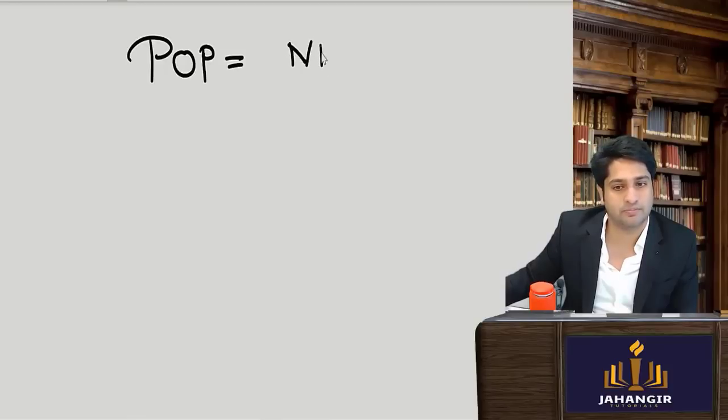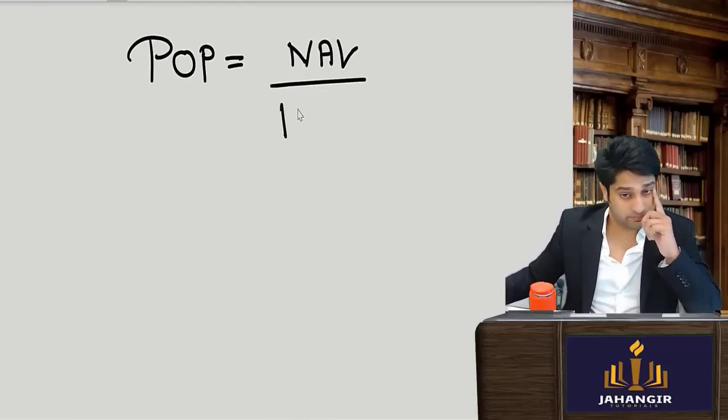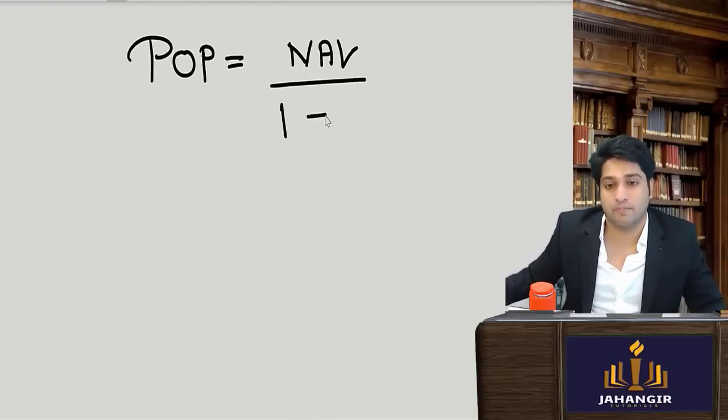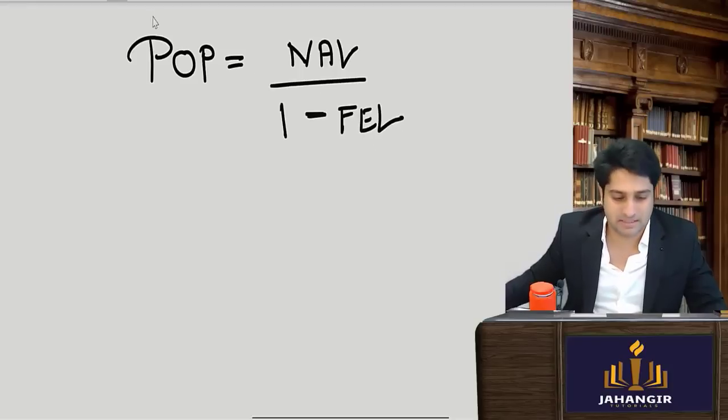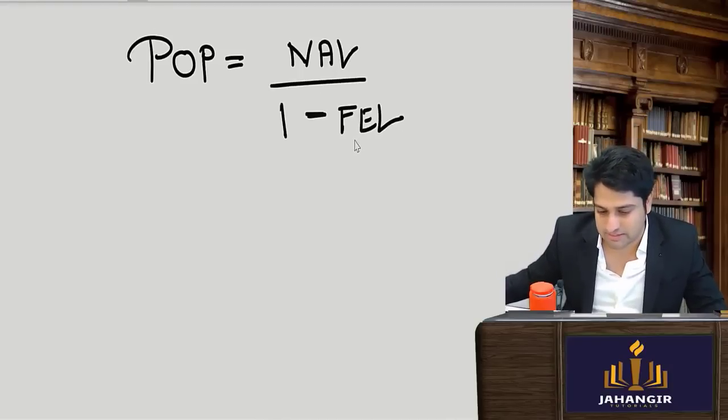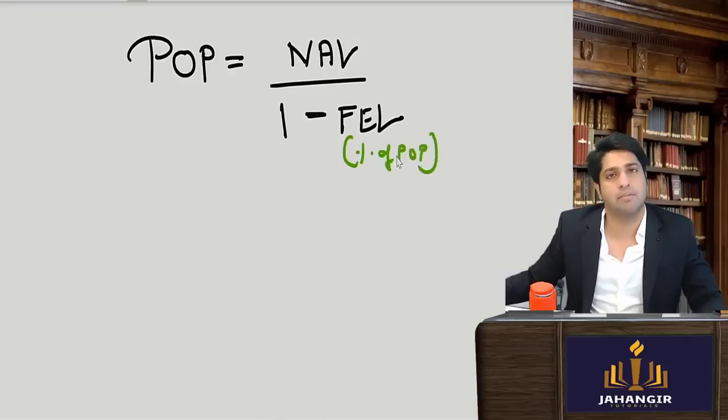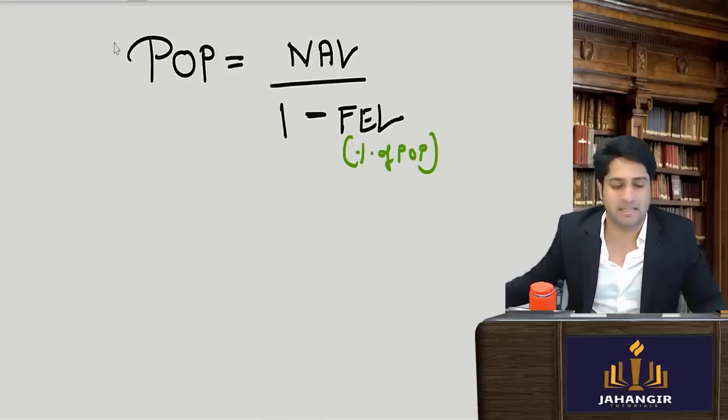NAV divided by 1 minus front end load. Now this, what has been given, is a percentage. It is a percentage of public offer price. Okay, it is always given as a percentage of public offer price.